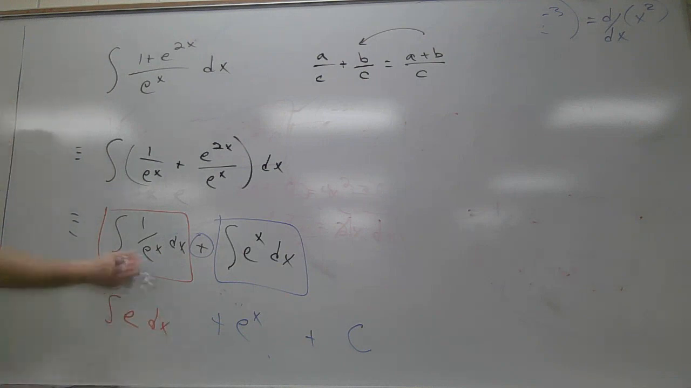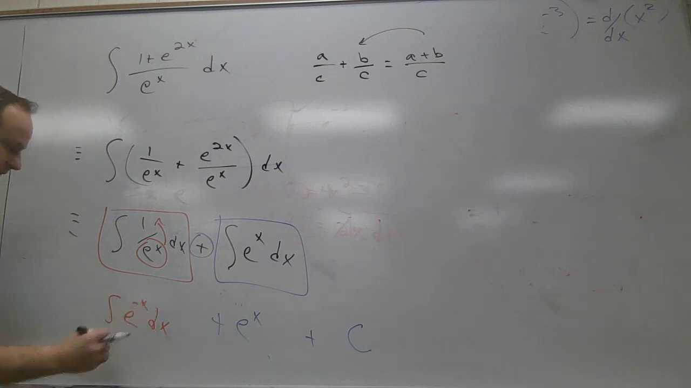X. No, that's in the denominator. I want that in the numerator. I want to move it upstairs. What do I do with the exponent? Opposite sign. E to the minus x. Can you take the antiderivative of e to the minus x power? What is it?